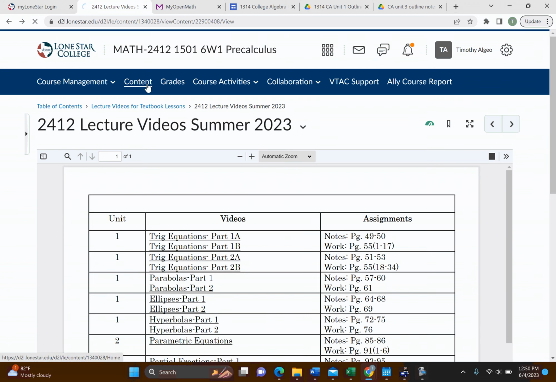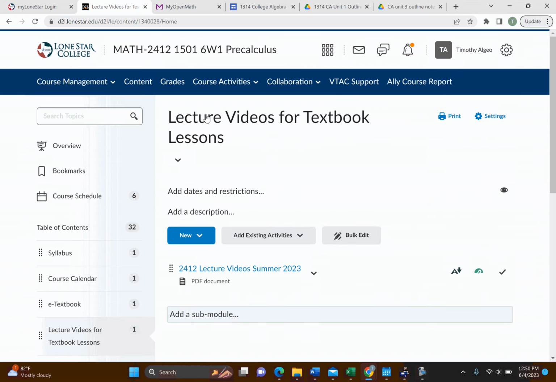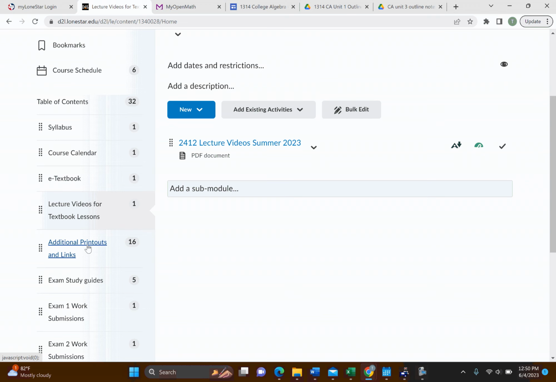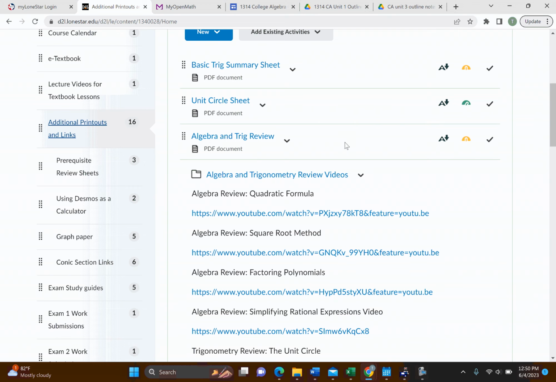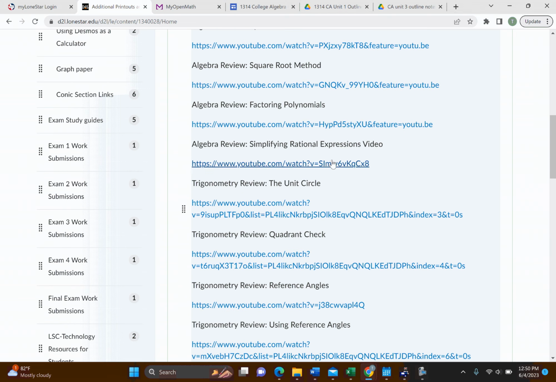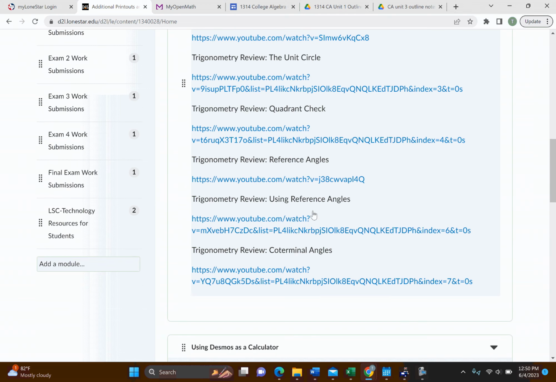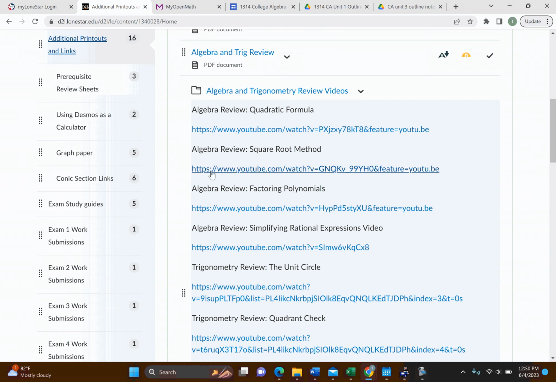So let's go back to content. So here, additional printouts and links. So here's some basic trig summary sheet. You might want to print that out, the unit circle and so on. Hopefully the unit circle sounds familiar. But here are the algebra and trig review videos. So if you click here, there's a bunch of them, but all the videos are fairly short. They're typically about 5 minutes or less. So there's a bunch of them, but they're fairly short, and each one pertains to a topic that you'll see on the prereq quizzes. And so I'm going to go ahead and go to that next.